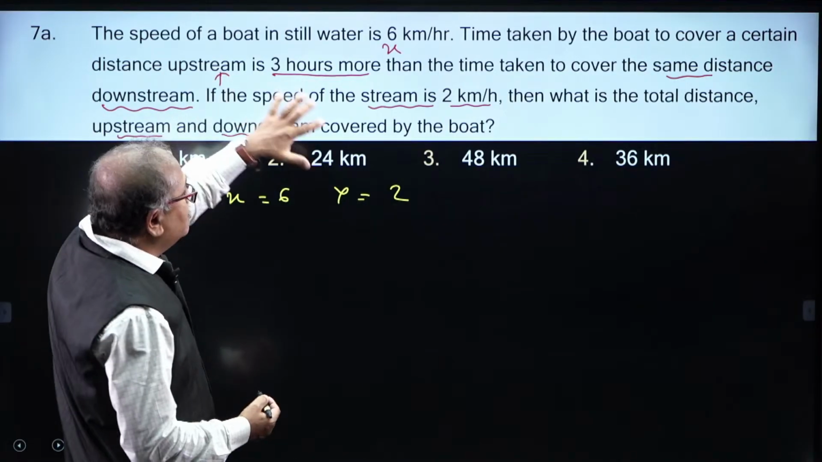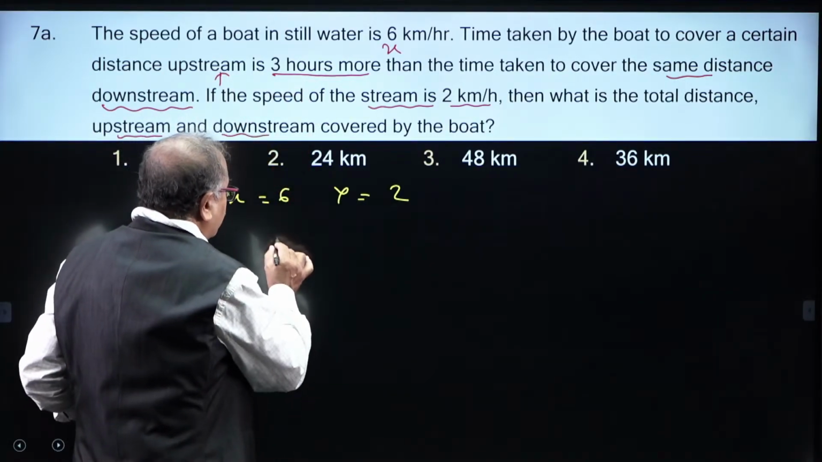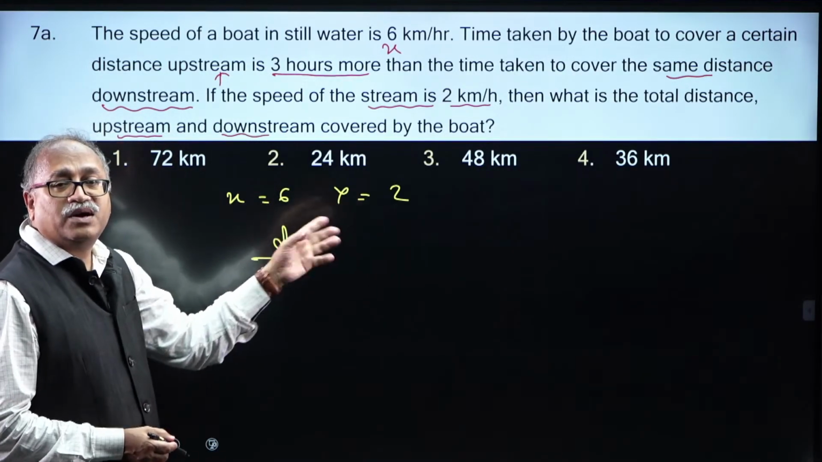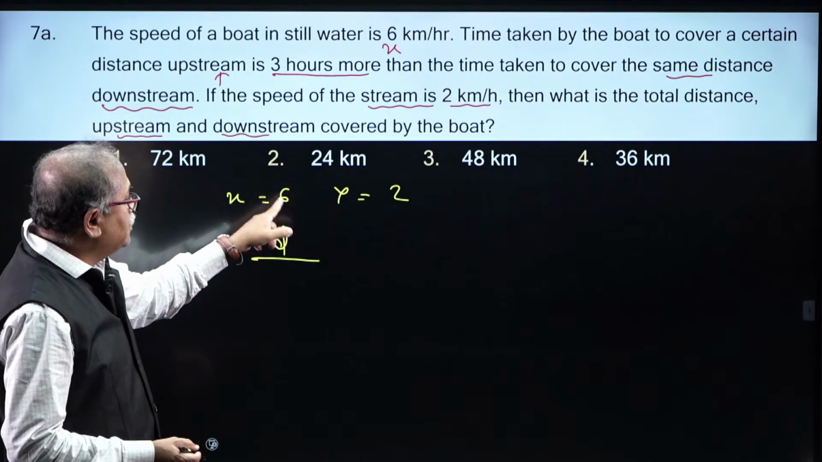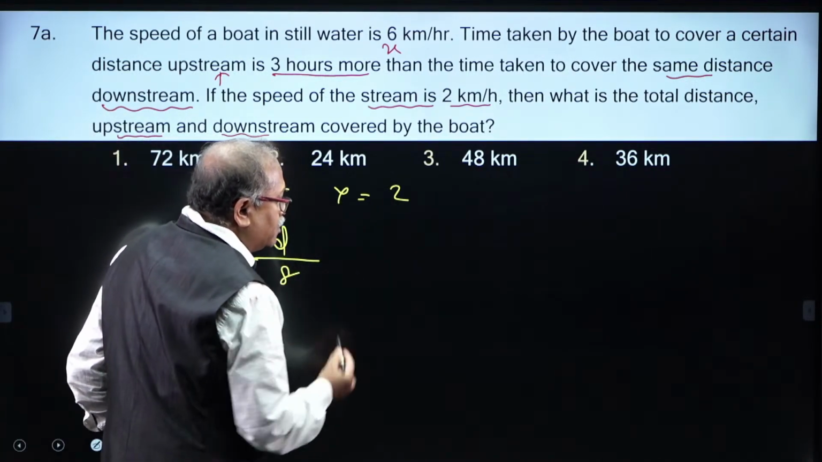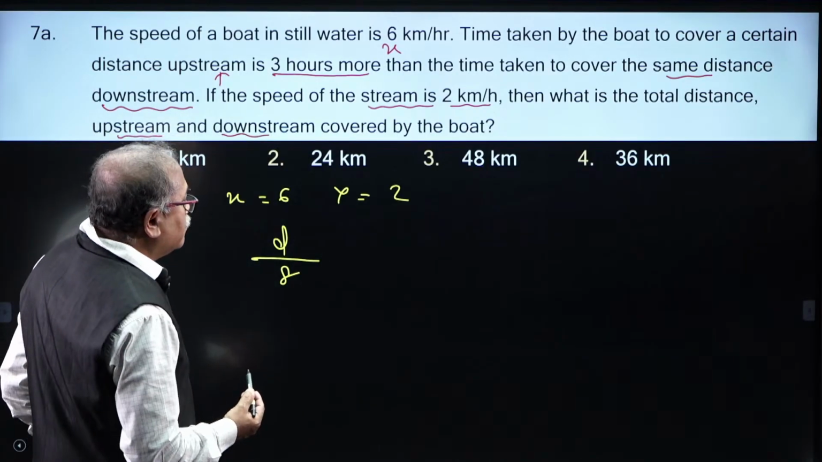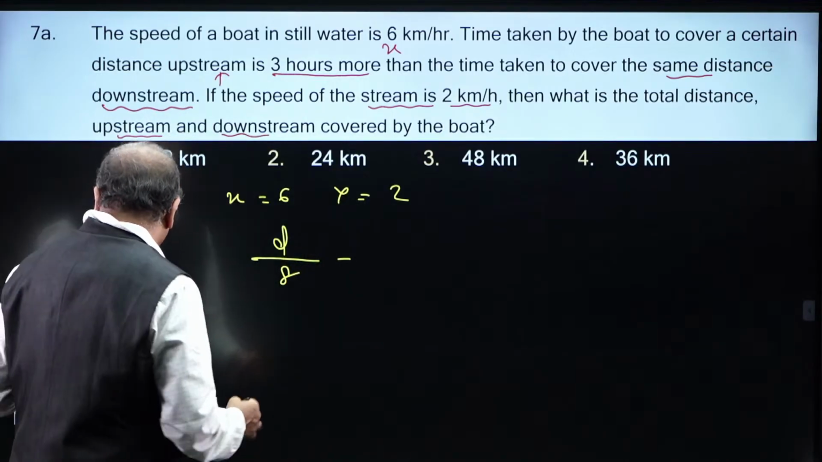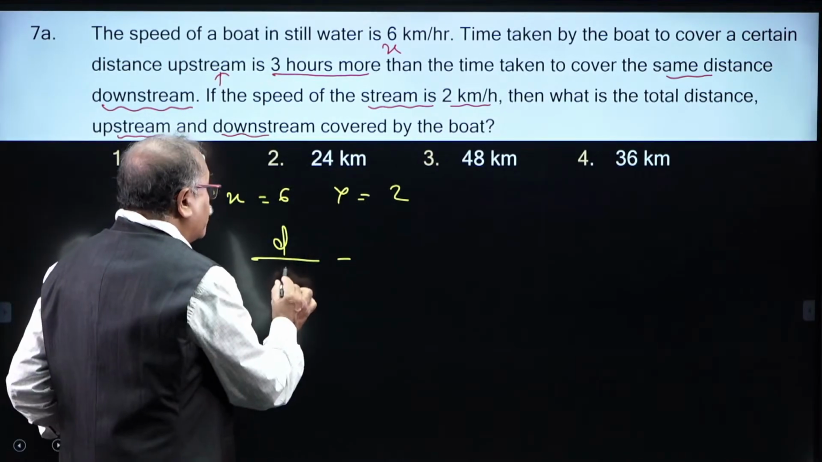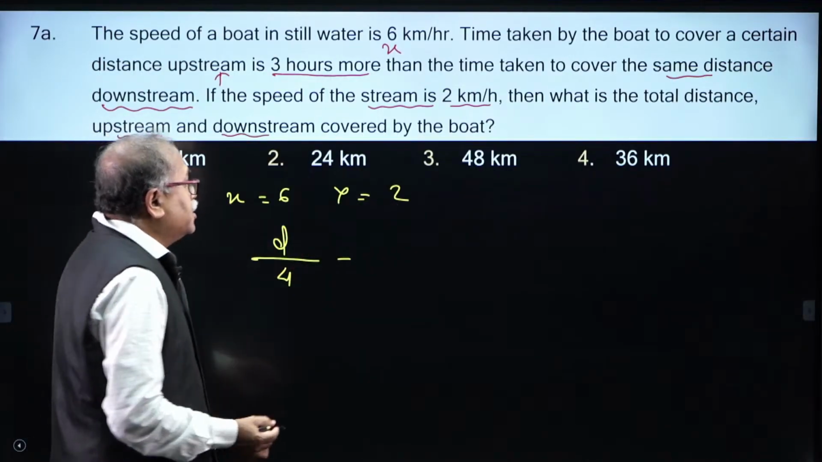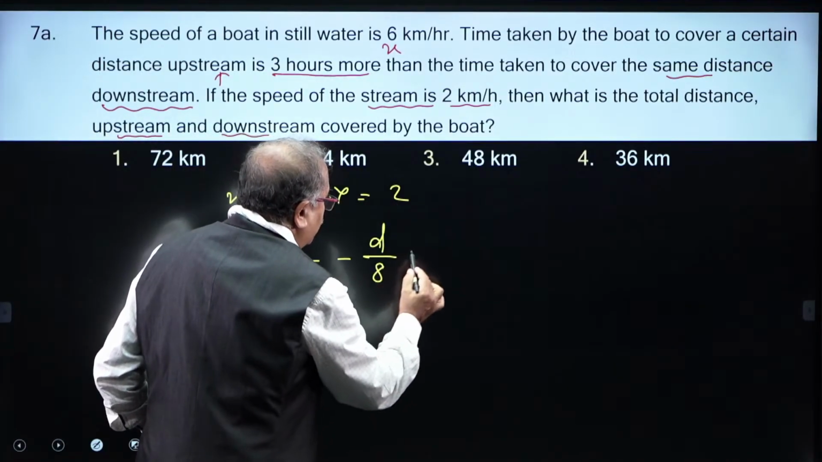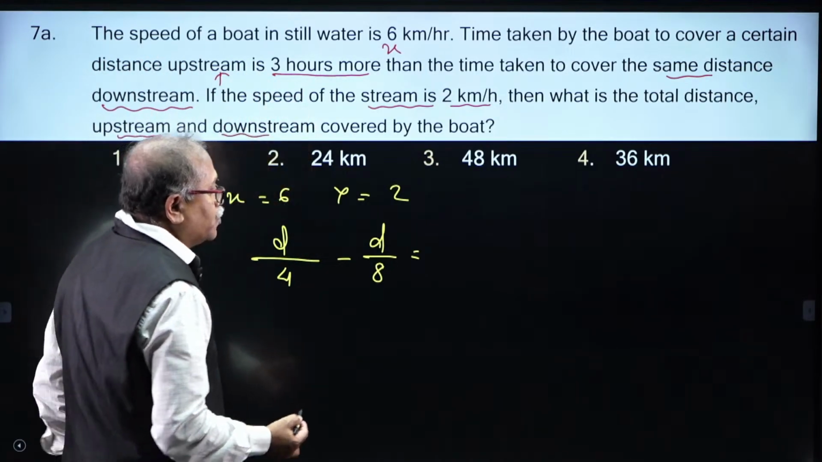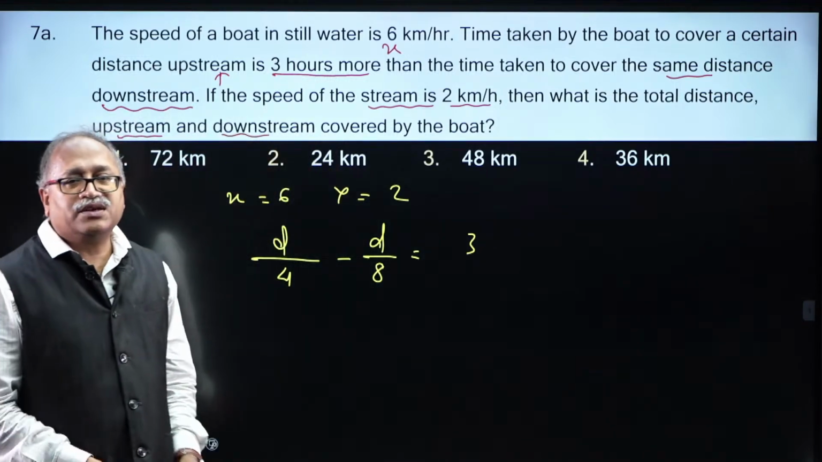Anyhow, let us come to the question over here. I do not know what the distance is, that is what I need to find out. That is d, and d by 8 minus d by 4... So this value will be less. So, I need to write down d by 4, 6 minus 2, 4, greater value, and d by 8, and the time difference given to us is 3 hours more. This is 3. So, you get the distance here.